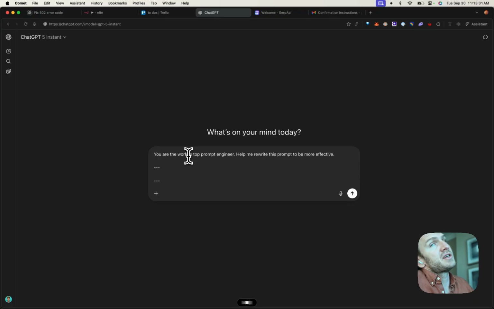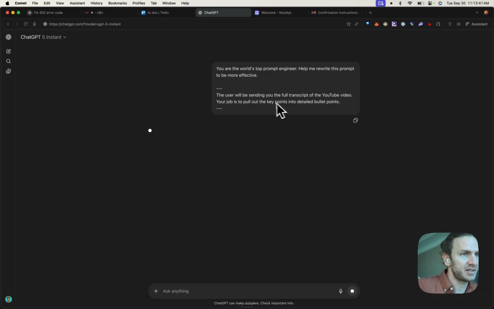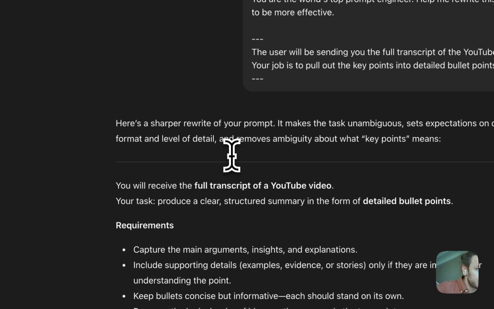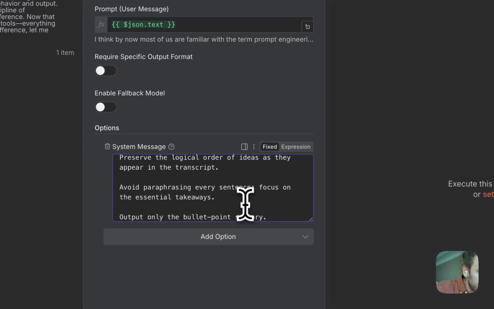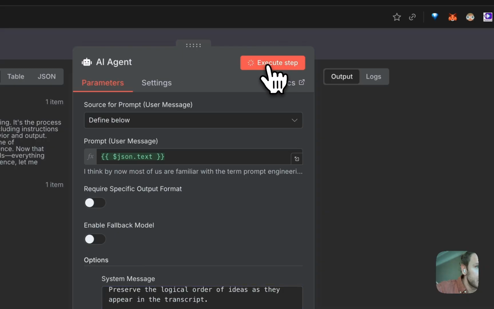The user will be sending you the full transcript of a YouTube video. Your job is to pull out the key points into detailed bullet points. So that's the basic prompt, and I'm going to have the prompt engineer rewrite this to be more effective. Cool. All right, that looks better. Put this into here, and we should just be able to run this.